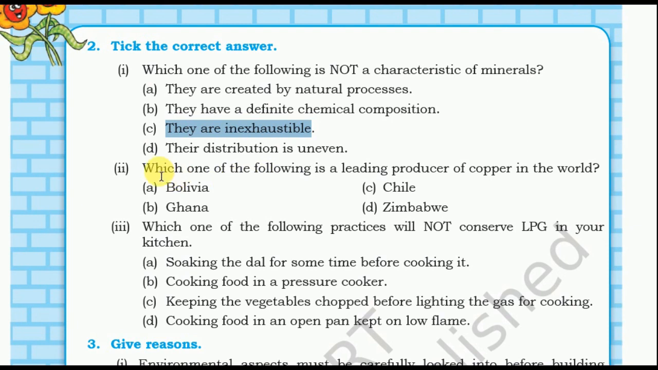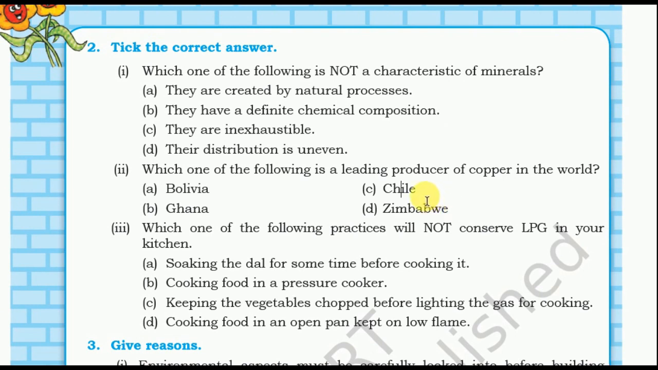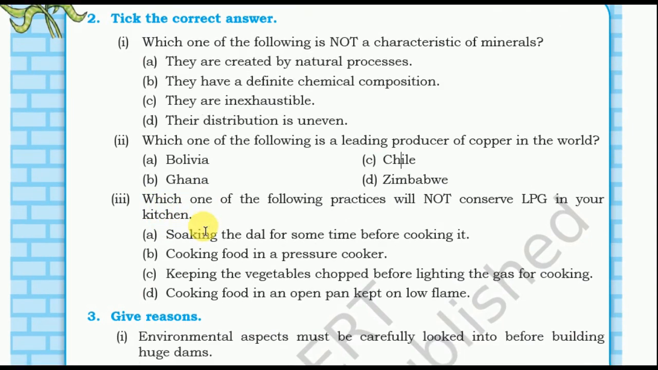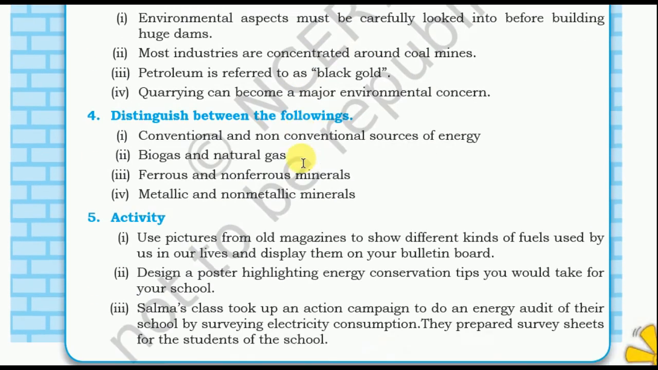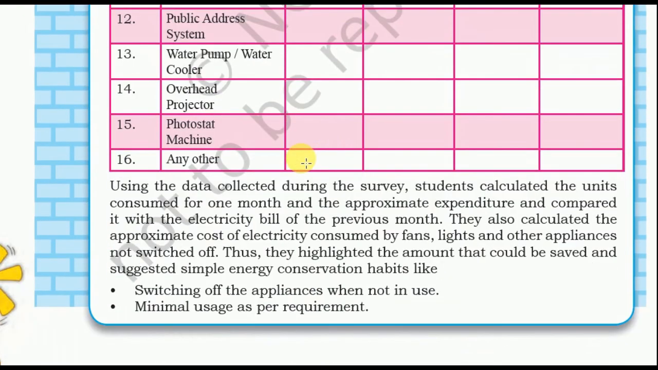Which one of the following is the leading producer of copper in the world? Chile is the leading producer of copper. Which one of the following practices will not conserve LPG in our kitchen? Cooking food in an open pan kept on low flame will not conserve LPG. So these are some questions. This chapter is over.